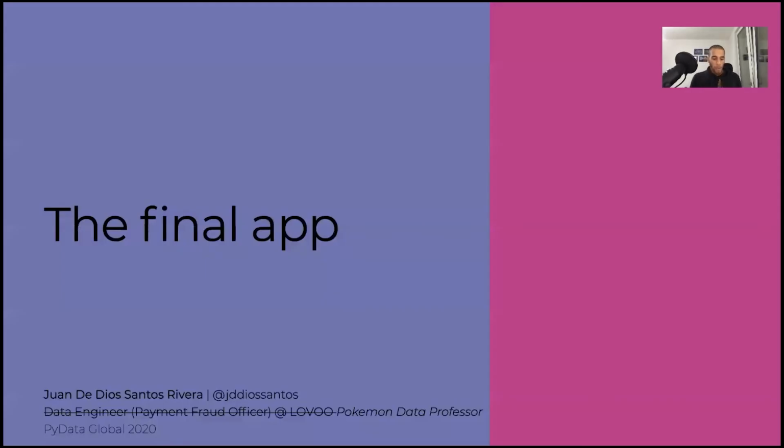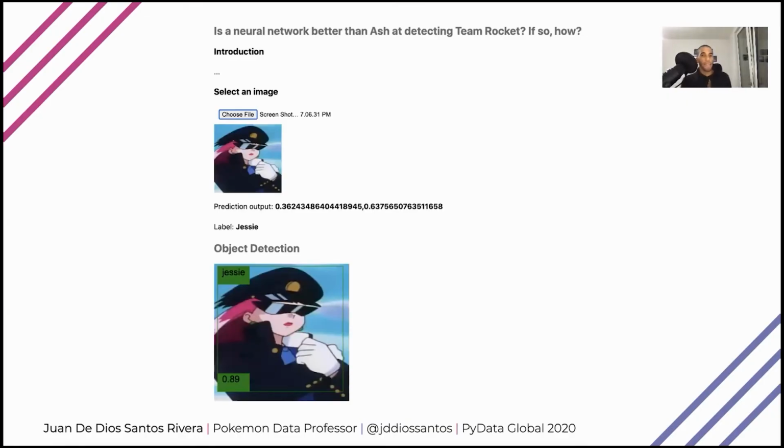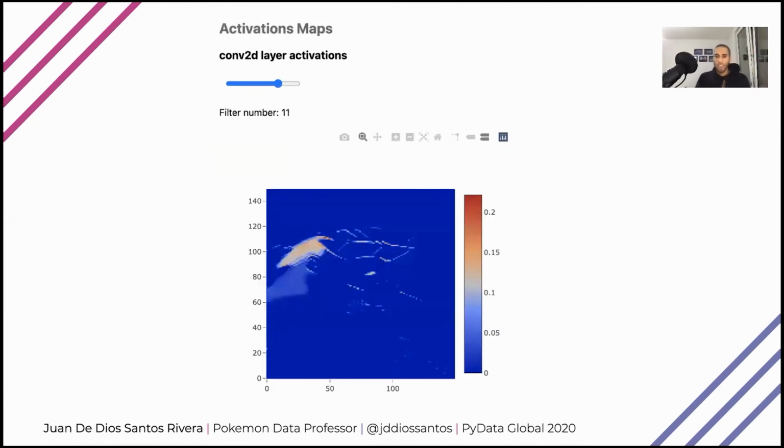So now for the final app, this is how it looks. Here we have the first part of my application, which shows the object detection, very similar to the thing we saw before. We have one image, we upload the image, and we get the prediction output, the label, and the bounding box. And now this is the cool part, the activation maps.